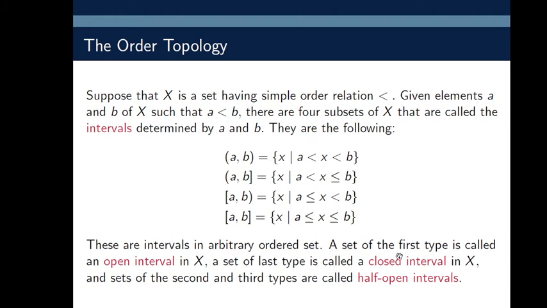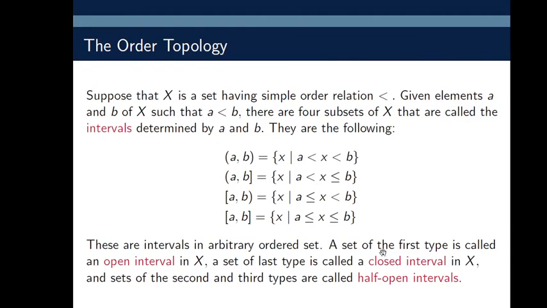A set of the first type is called an open interval in X. A set of the last type is called a closed interval in X, and the sets of the second and third types are called half open intervals.